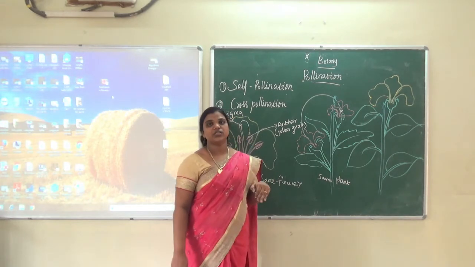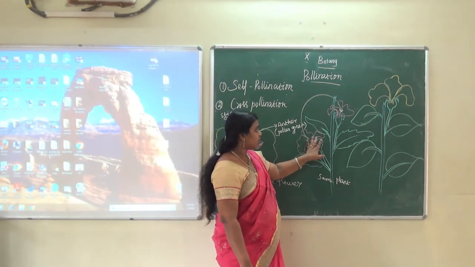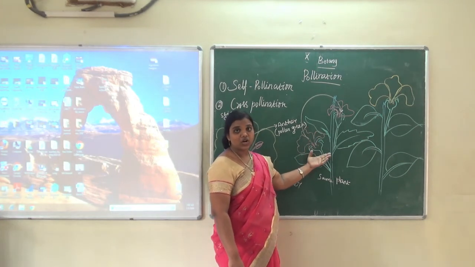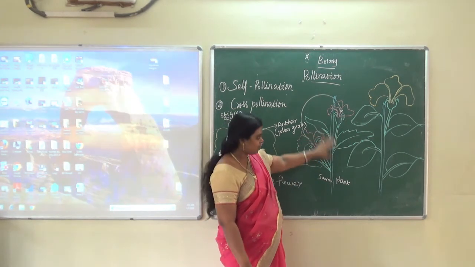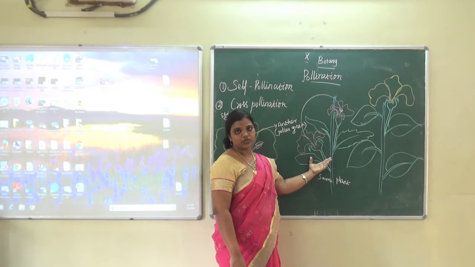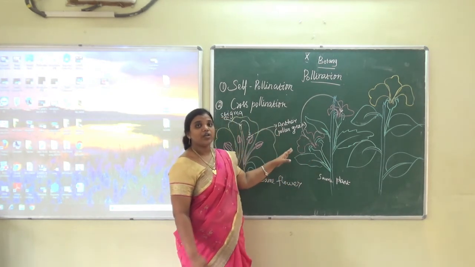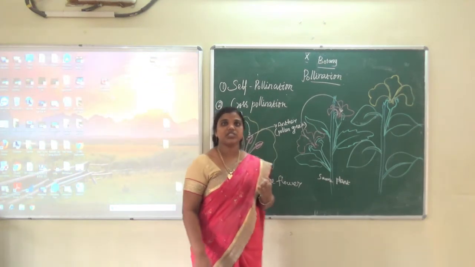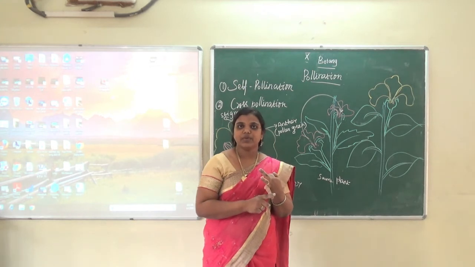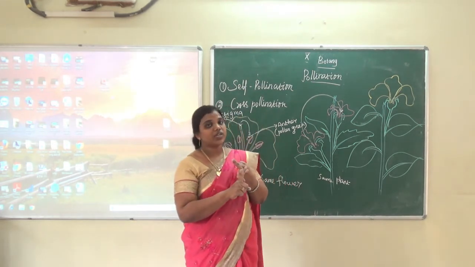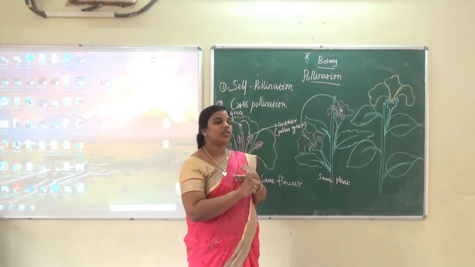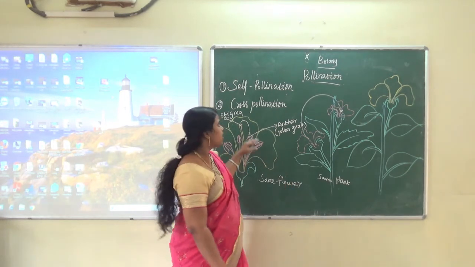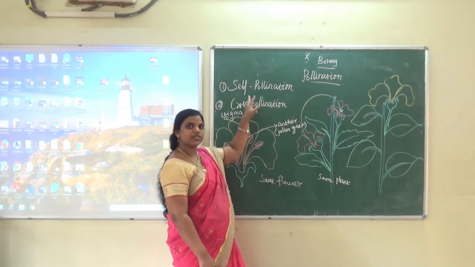Disadvantages: non-viable seeds can be produced, and new varieties cannot be produced, because it is the same plant. Third, minute endosperms are produced in some seeds. These are the advantages and disadvantages of self-pollination.